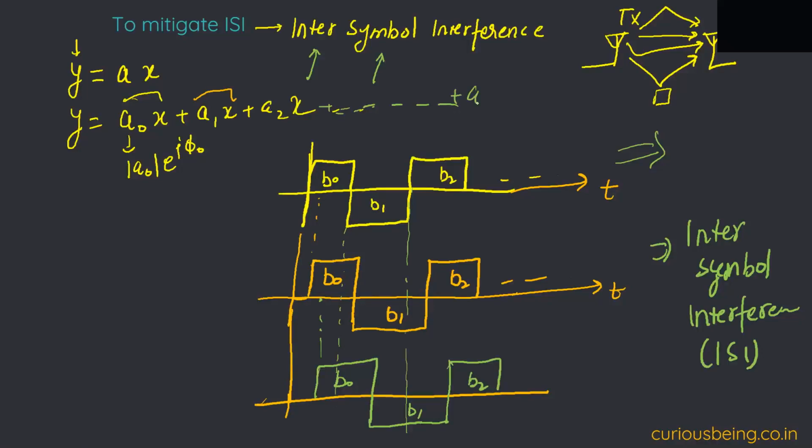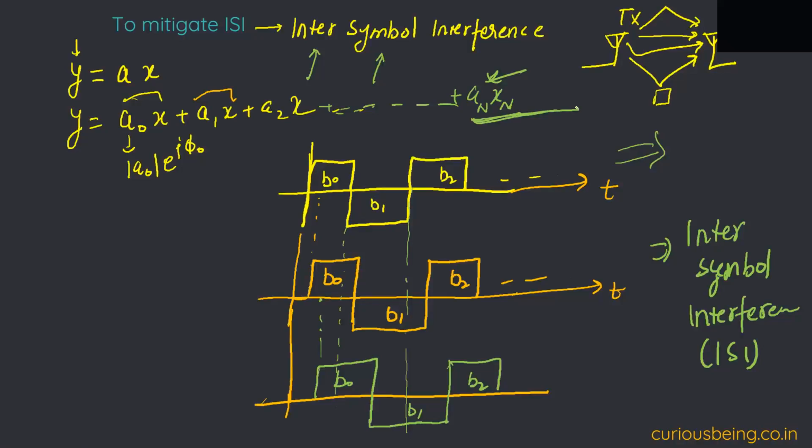But actually we limit these multipaths to some particular power level. If AN XN goes below a particular power level, we will not consider it as a multipath, and we will discard anything beyond this point, anything which comes after this.